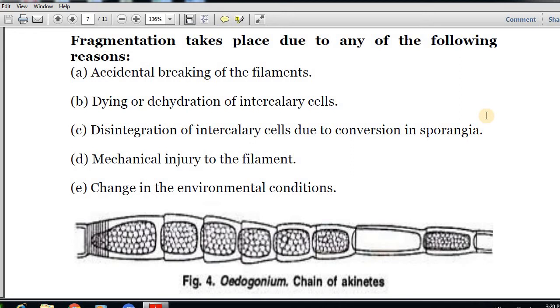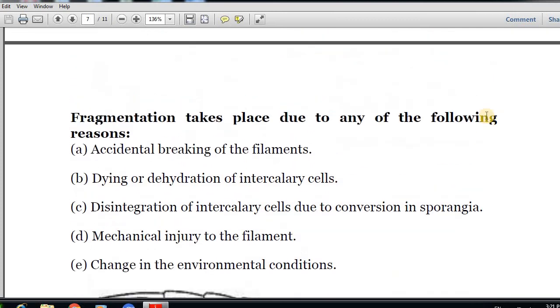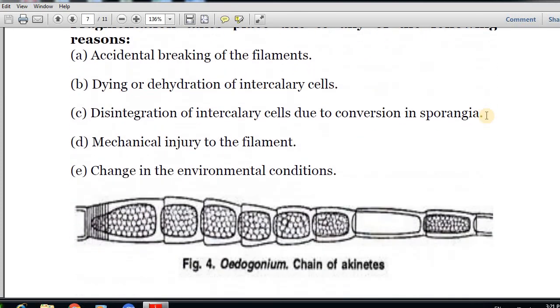The first reason is accidental breaking of the filament. Second, dying or dehydration of intercalary cells. Third is disintegration of intercalary cells due to conversion into sporangia. Next is mechanical injury to the filament, and the final one is change in environmental conditions. So these are the reasons due to which the fragmentation of the filament can occur.